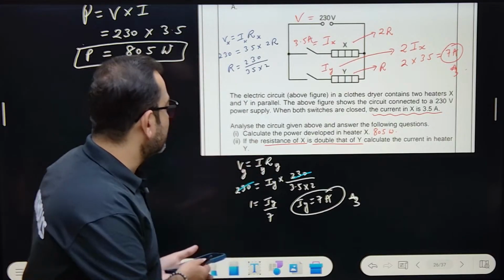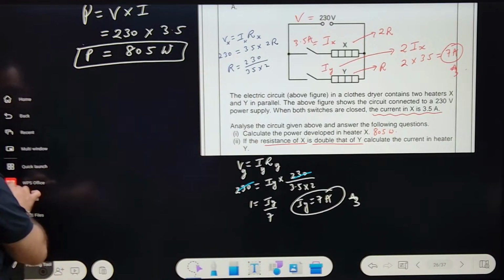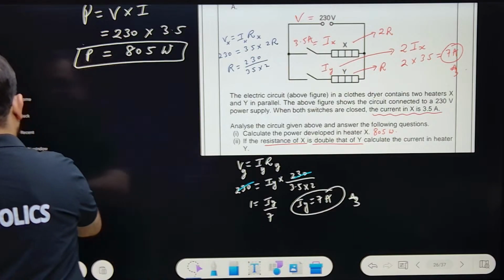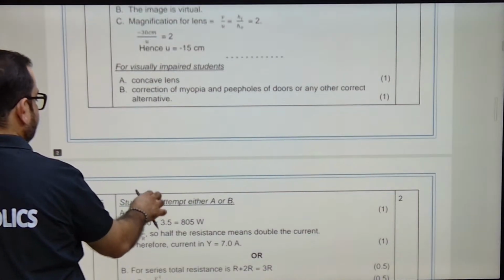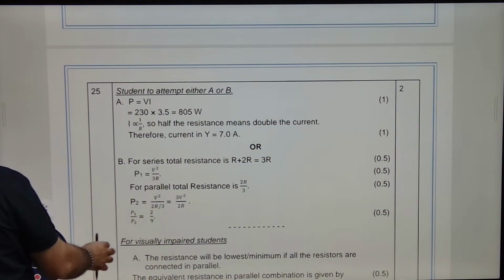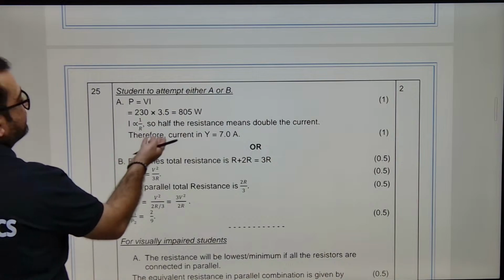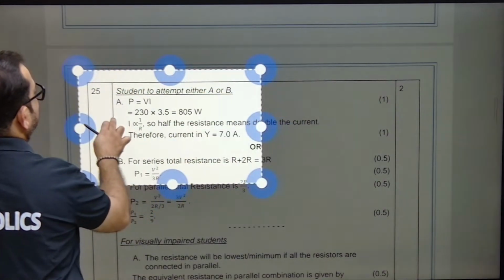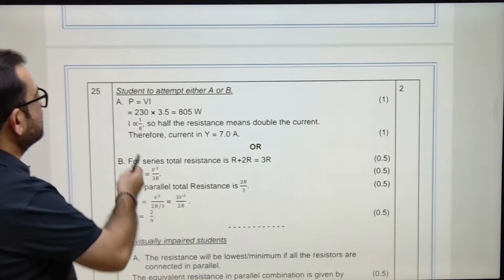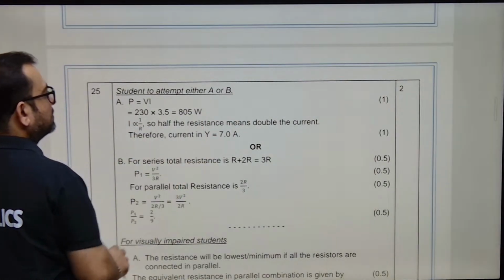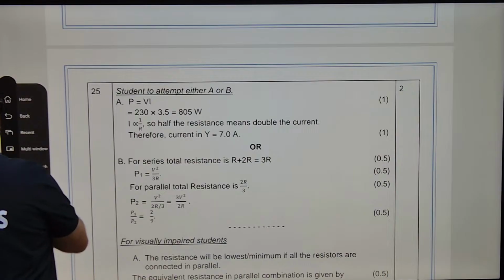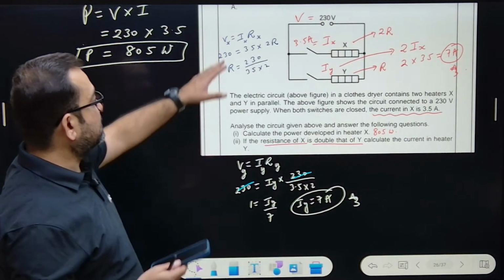In fact, let's see what the CBSE solutions are saying. They are just calculating directly. No, you cannot calculate directly. They are saying I is proportional to R. I don't think that without proper calculations they'll give you marks. I don't think so. You copy this.